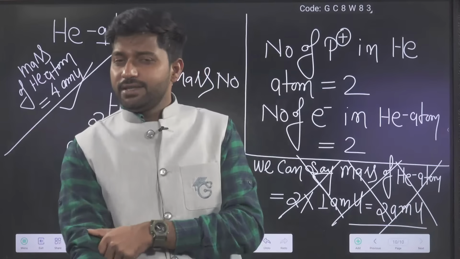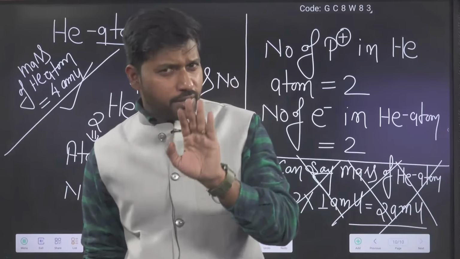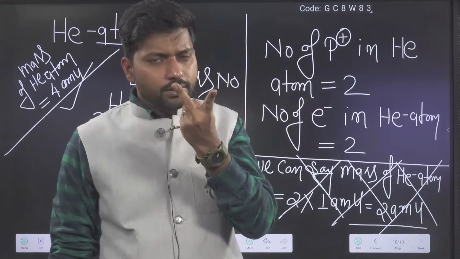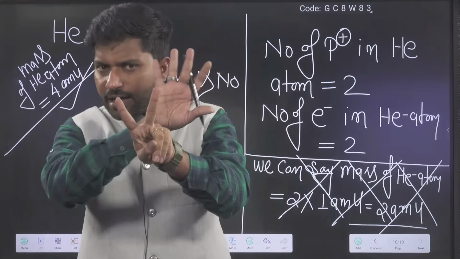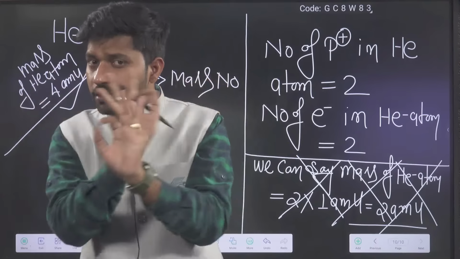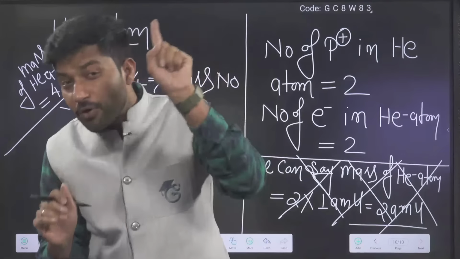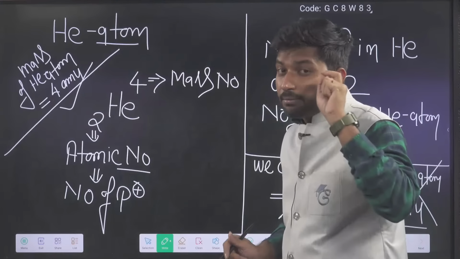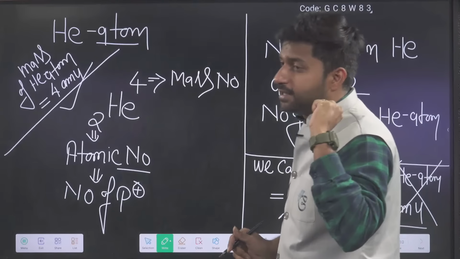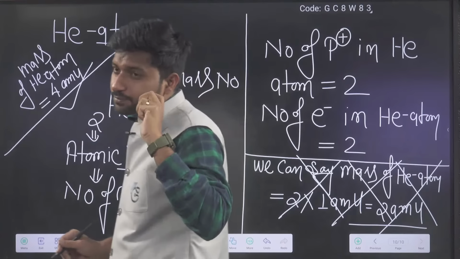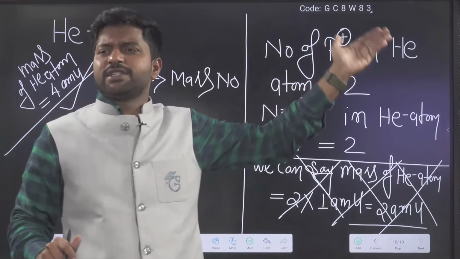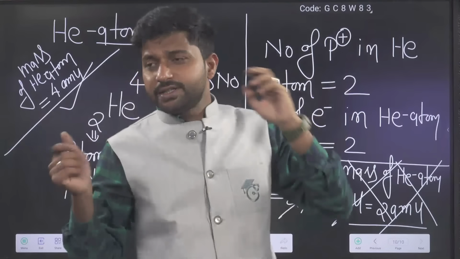It means the neutrality of the atom is still okay. 2 protons, 2 electrons, atom neutral. There is no problem there. The problem is present in the calculation of mass. Now again scientists came and started to think, what is this?